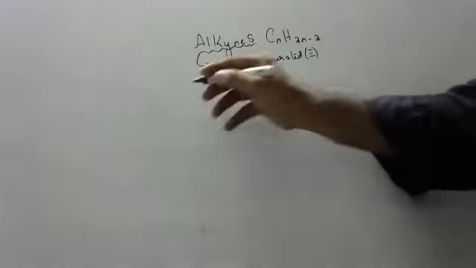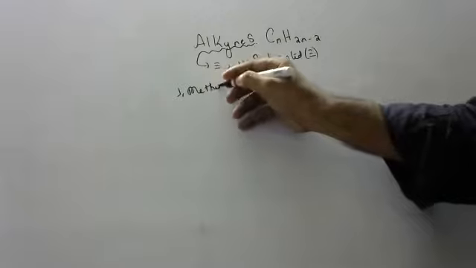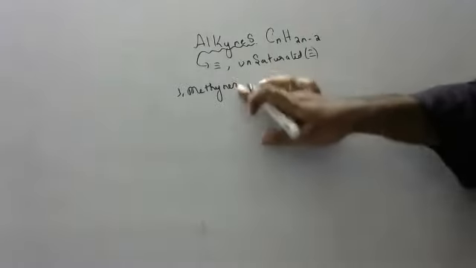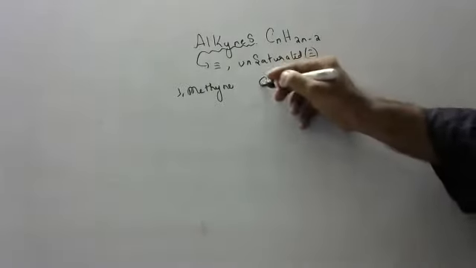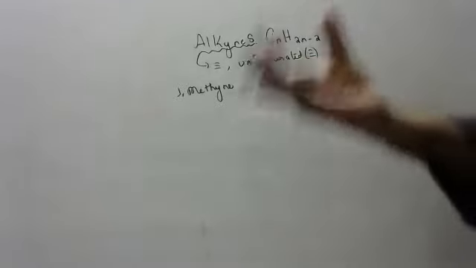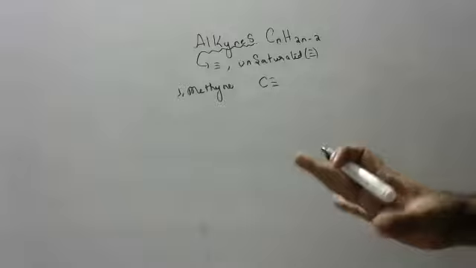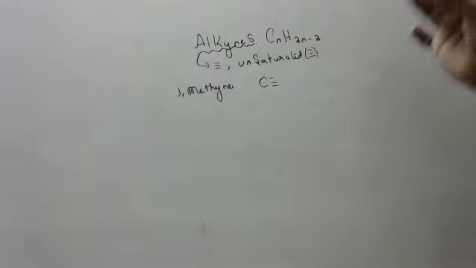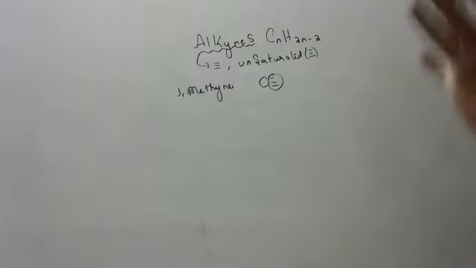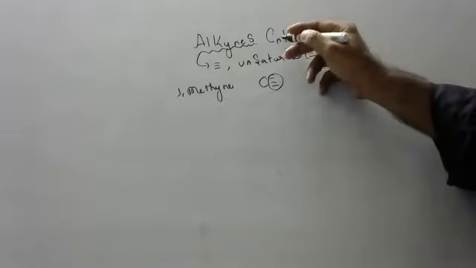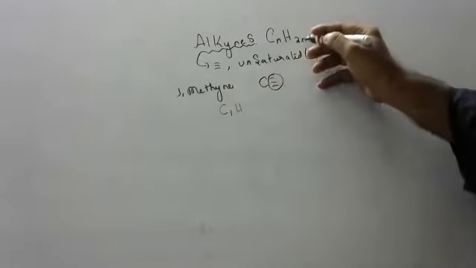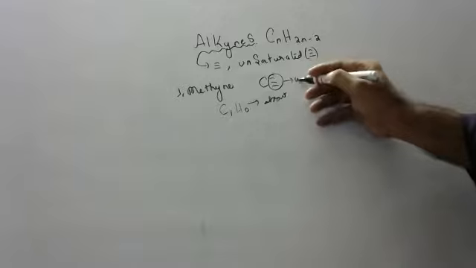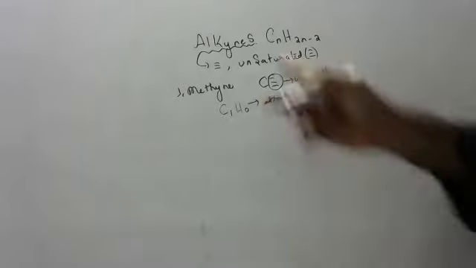As usual, children, methyne is not possible even in alkynes. In the last video on alkenes, I told you methane is not possible. In the same way, it is not possible here. Why? To form a triple bond, some other carbon or something else should be there. Hydrogen cannot form a triple bond; hydrogen forms only a single bond. Nobody else is present, only one carbon. If I substitute 1 here, C1, 2 ones are 2, minus 2, H0. Hydrogens are also absent, and who will form the triple bond? No one will form it. That's why methane is not possible.